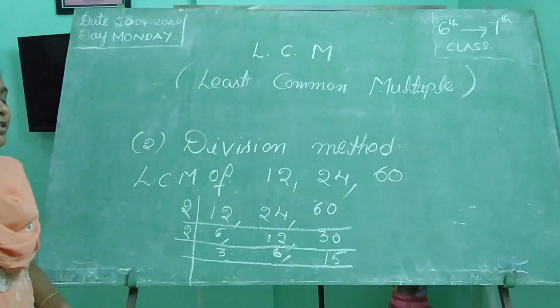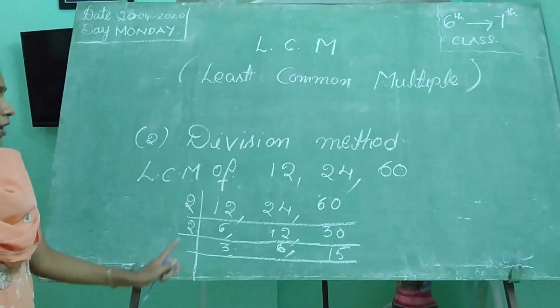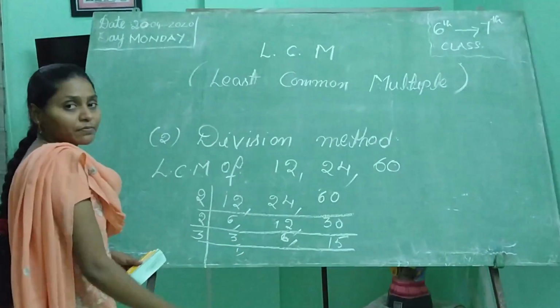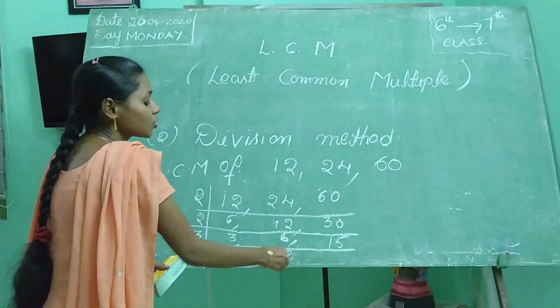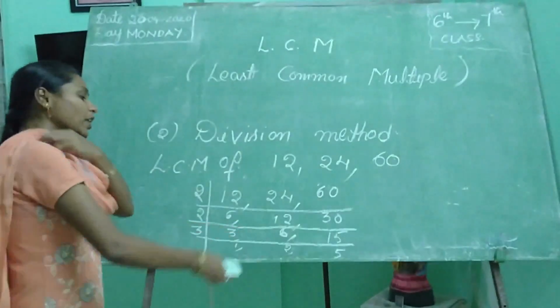Now again, which table divides 3, 6, 15? The 3 table. 3 divides 3 how many times? 1 time. 3 divides 6 how many times? 2 times. 3 divides 15 how many times? 5 times. Shall we stop the division here?